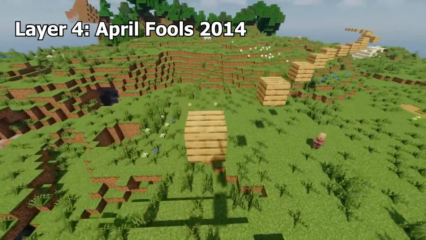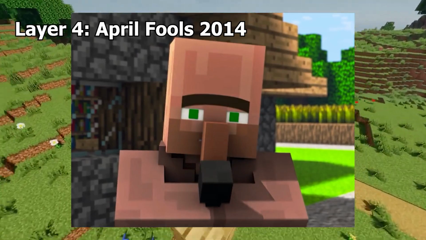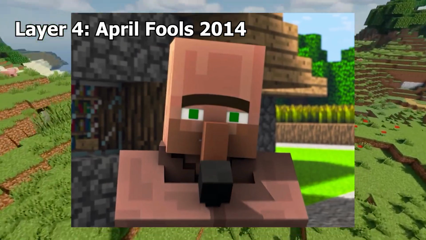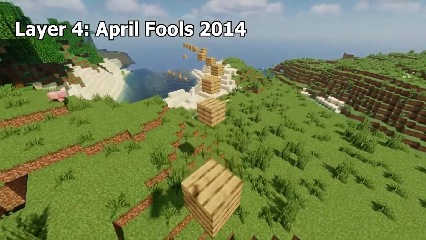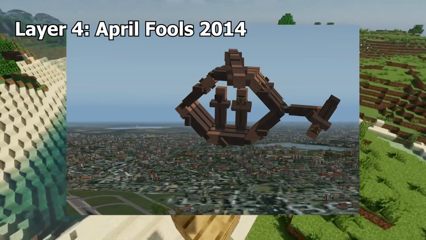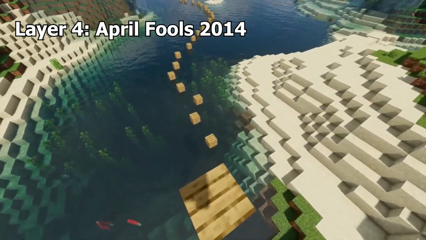April Fool's 2014. This added the Element Animations mod pack. They replaced the sounds in the game with the voiceover of the villagers from Villager News. So if you were stepping on grass, the villager voice actor would say grass, grass, grass, or chopping wood, wood, wood, wood. Apparently, this didn't actually download for all the players who played this day, just some, so the update may have been a bit rushed.